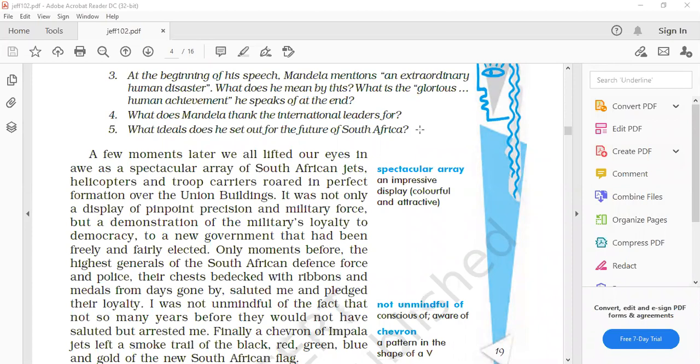So these were the 3 ideals which he set out for the future of South Africa, and he made a pledge to the people of his country that they all will cooperate and they all will enjoy their liberty.